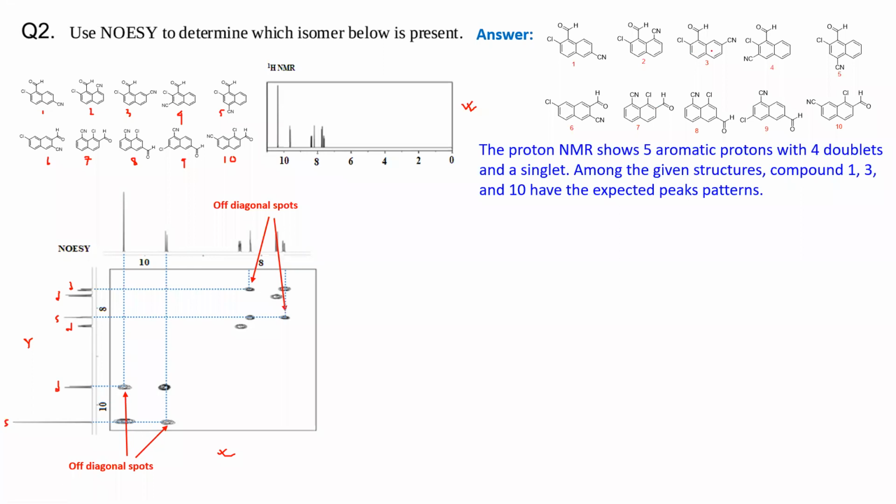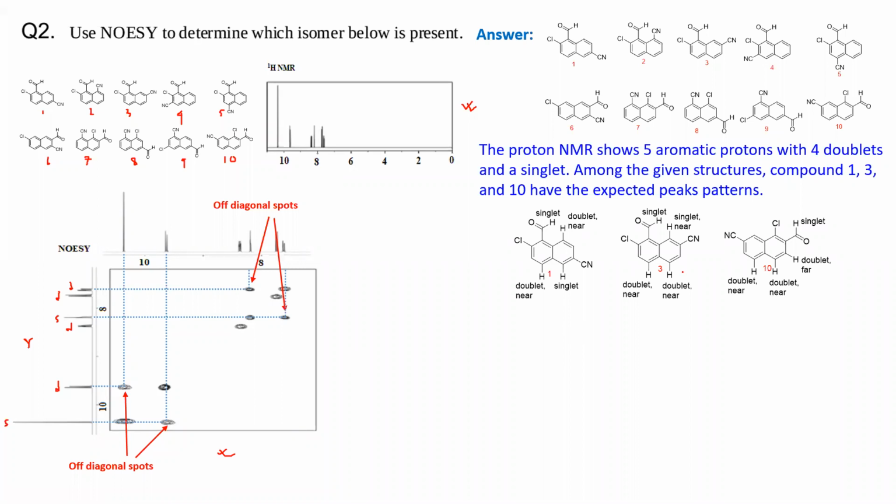Among these different molecules, molecules 1, 3, and 10 will quite match this pattern: 4 doublets, 1 singlet in the aromatic protons, and 1 singlet in the aldehydic proton.